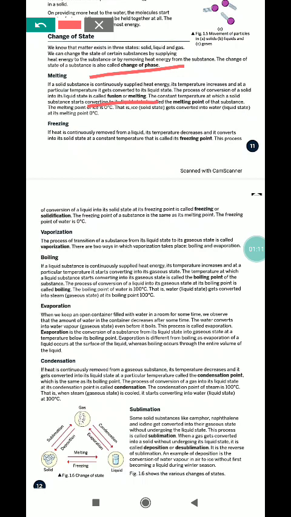Now freezing, same but opposite. In case of melting we have supplied the heat. Here in freezing we are removing the heat. Its temperature decreases and it converts into its solid state at a constant temperature, that is called its freezing point. And we know that the freezing point of a substance is same as the melting point. The freezing point of water is 0 degrees centigrade.